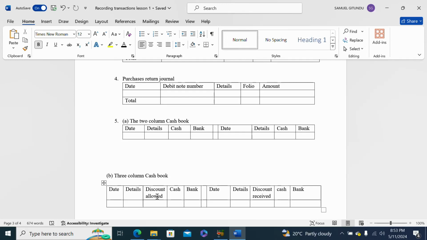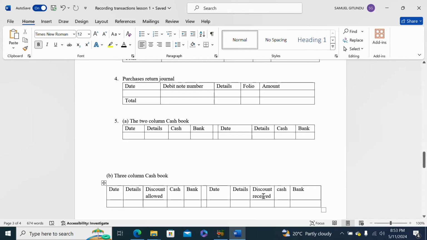We are saying that discount allowed occurs when the business gives a discount to the customer. And then discount received occurs when the business is given a discount by the supplier of the goods, the creditor.